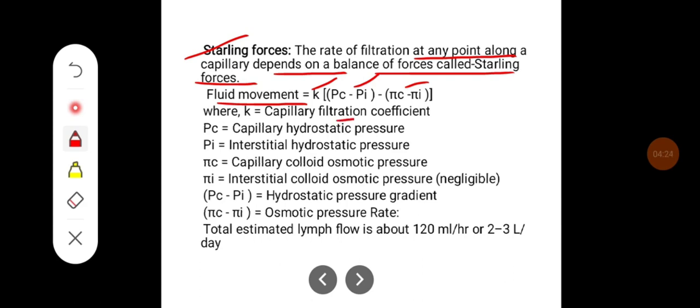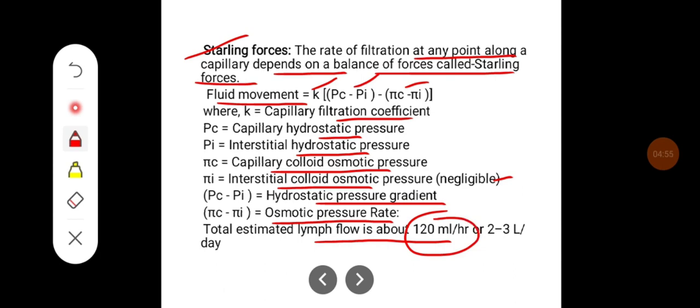Here K is the capillary filtration coefficient, Pc is capillary hydrostatic pressure, Pi is interstitial hydrostatic pressure, Pi C is capillary colloidal osmotic pressure, and Pi I is interstitial colloidal osmotic pressure, which is negligible. So this is the hydrostatic pressure gradient and this is the osmotic pressure gradient. The total estimated lymph flow is around 120 ml per hour, or 2 to 3 liters per day.